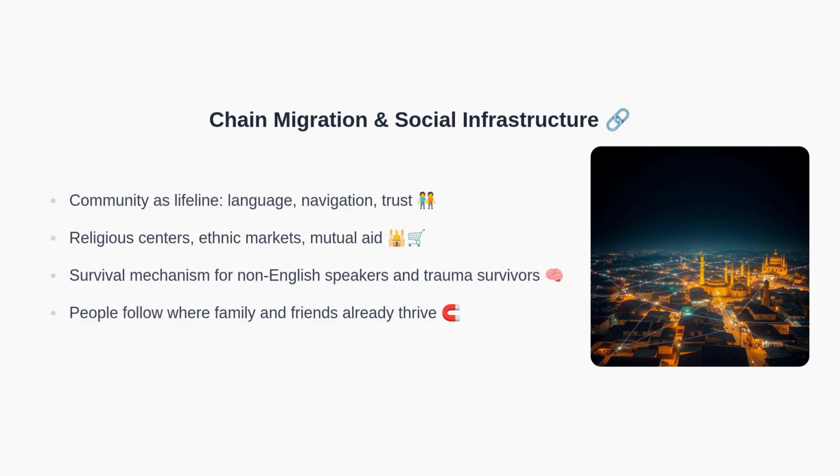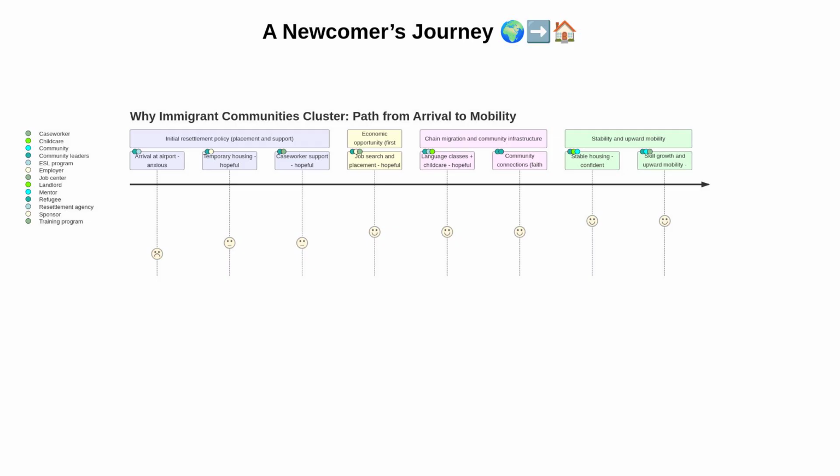This pattern is not new. It echoes throughout U.S. history. Before we trace that history, let's visualize the newcomer journey within a supportive enclave. This journey diagram shows stages many newcomers experience. Upon arrival, families move from temporary housing to caseworker support.